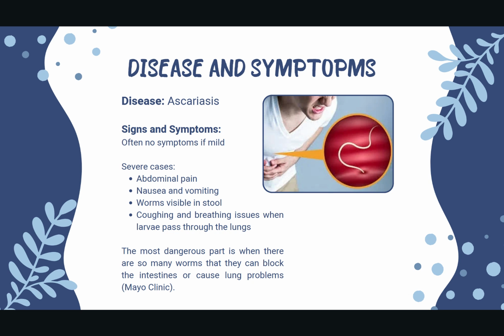In more severe cases, the symptoms include abdominal pain, nausea, vomiting, coughing, breathing problems, and sometimes people can actually see the worms in their stool. One of the most dangerous complications is when a person has so many worms that they block the intestines or migrate to the lungs, which can become a medical emergency.